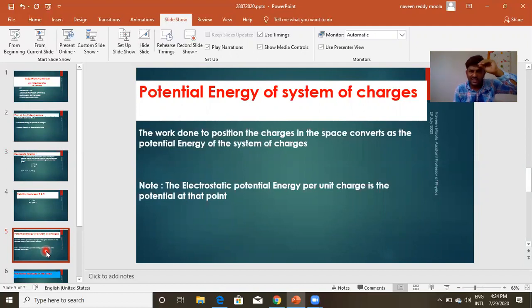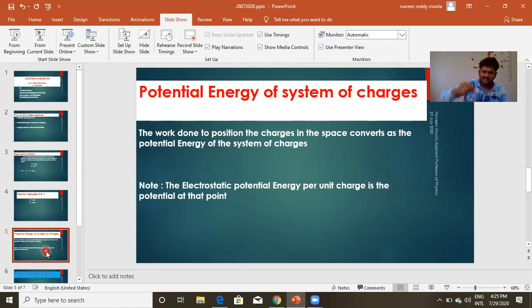This is potential energy. We studied this in gravitation, in mechanics. The work done to move an object against the gravitational force from one point to another resides in that object in the form of potential energy. Why is the potential energy of the object at a certain height more? Because we did some work against the gravitational attraction, and that work is stored in the form of potential energy.